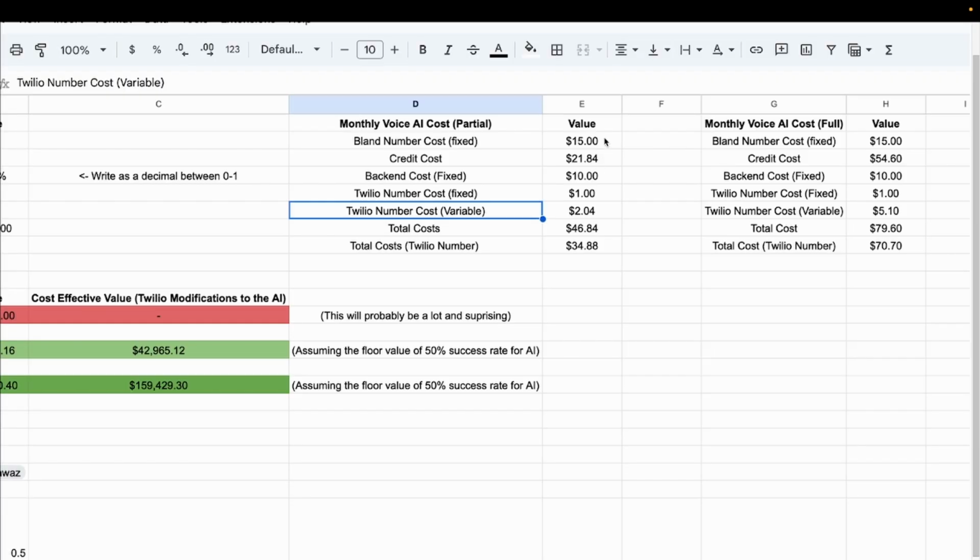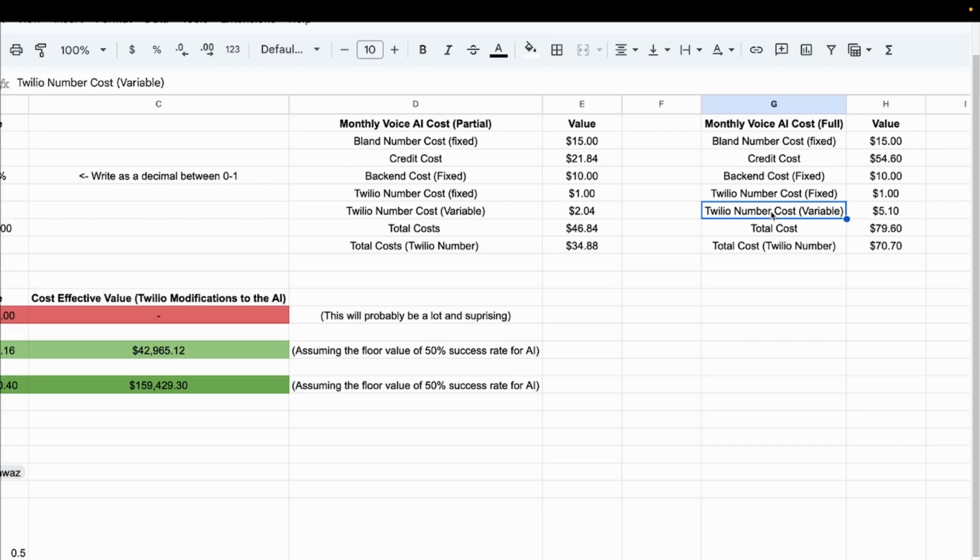You don't even need this Bland number of $15 a month. You can just buy an American Twilio number for $1 a month, and you have to pay the variable amount, which still adds up to less than a Bland number. To an extent, there are certain cases where you can mess around with the calculator and the Twilio number will be more expensive. That's when you have a high volume. But anyway, that's for partial, right?